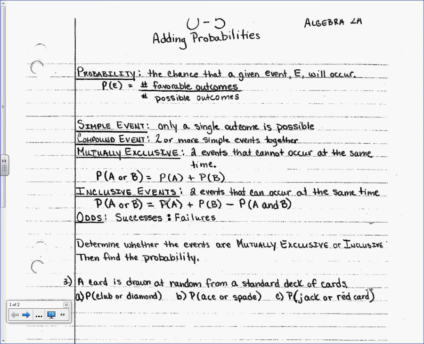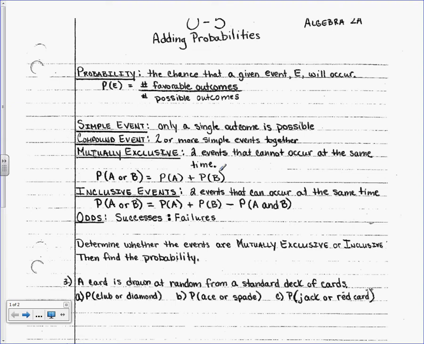Mutually exclusive and inclusive events. Have you ever heard someone say that these two things are not mutually exclusive? Have you ever heard that? Okay, well, people say it. So mutually exclusive, two events that cannot occur at the same time. For example, I'm going to talk about cards again. You guys know enough about cards to know there's 4 suits and the red and the black.